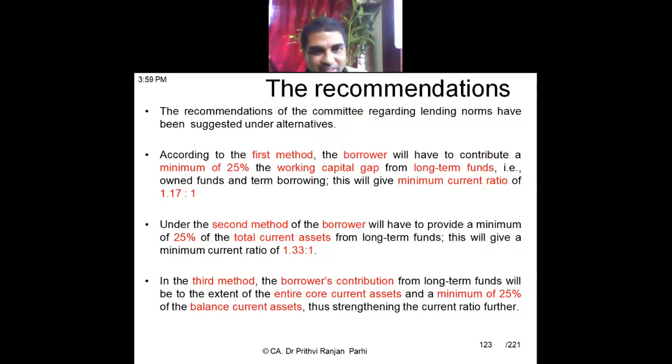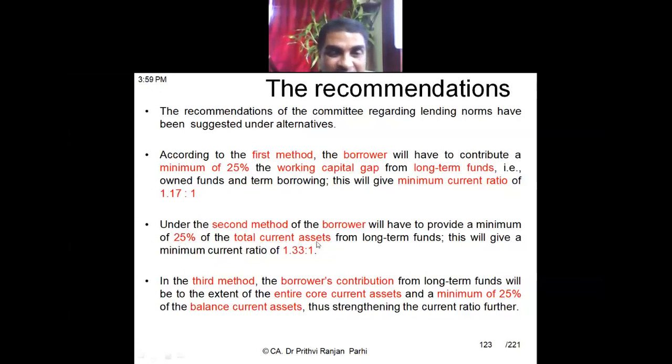Let us read what the second method is. The second method is also saying this thing. The borrower has to provide a minimum of how much? 25%. Again 25%. Previously it was 25% of the working capital gap, but this is 25% of total current asset.